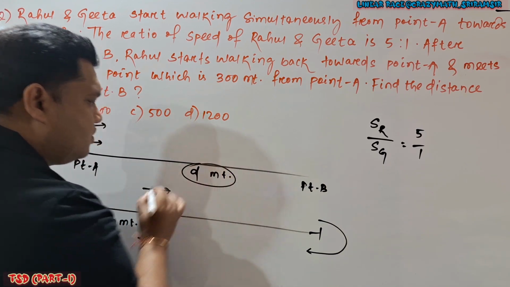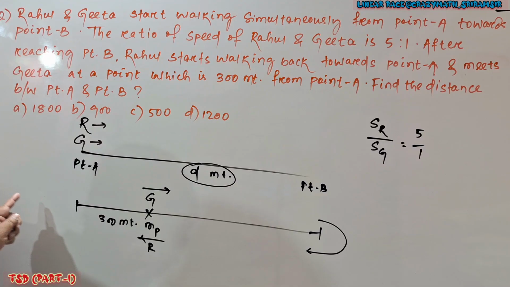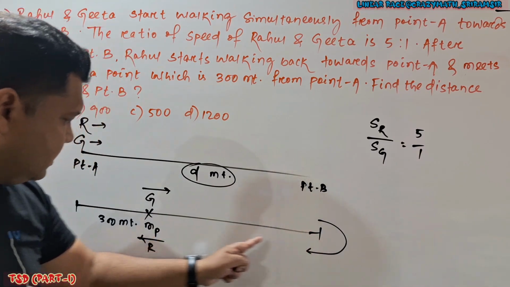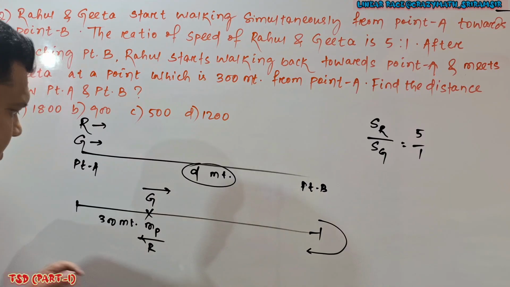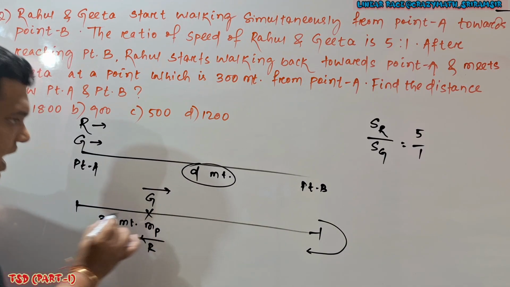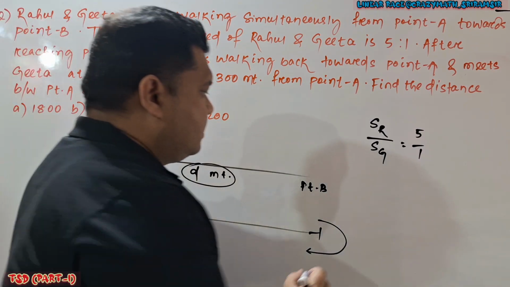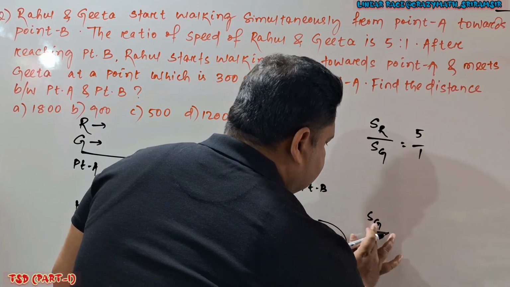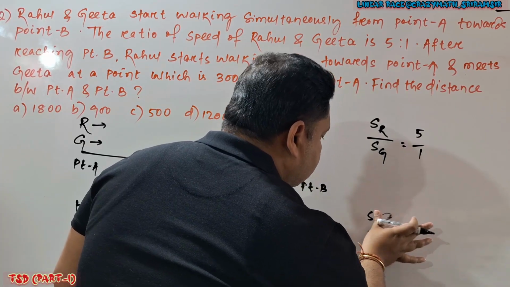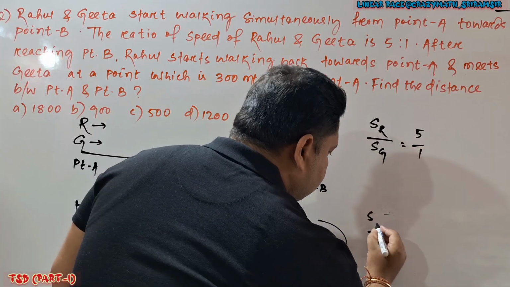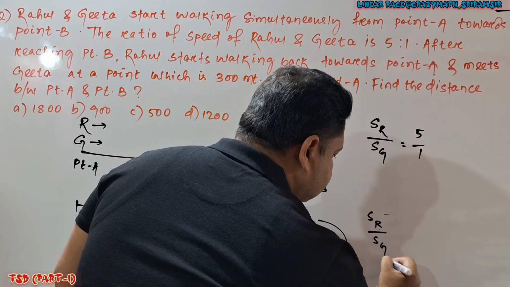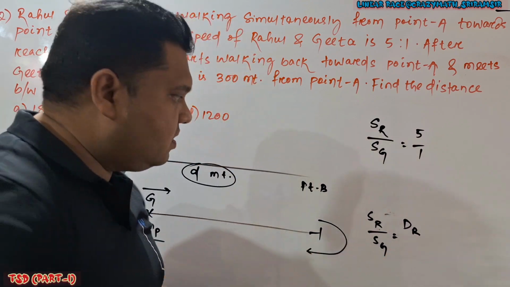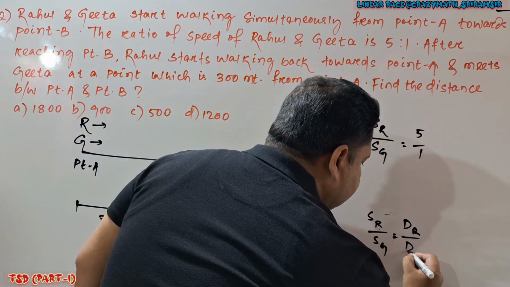Initially, I assume distance is D meter. Rahul covers how much? This distance D plus this much distance. Geeta covers only this much distance. And you know, when time is constant, already discussed, SR divided by SG, speed of Rahul divided by speed of Geeta, is equal to DR divided by DG, the distance covered by Rahul divided by distance covered by Geeta.